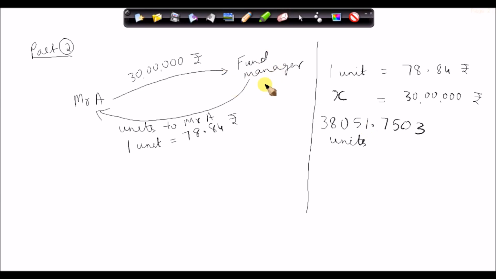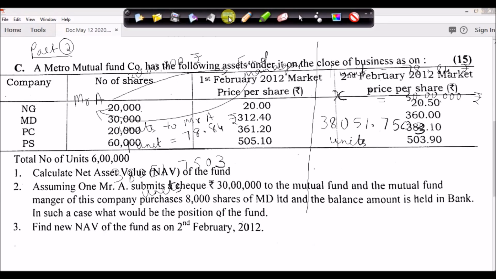So the fund manager is going to give this investor 38,051.7503 units, and this investor is going to give 30 lakh rupees to the fund manager. So we are reading further.